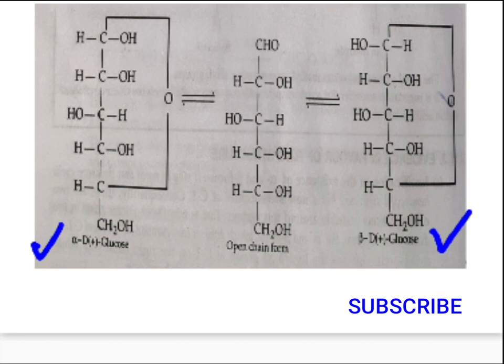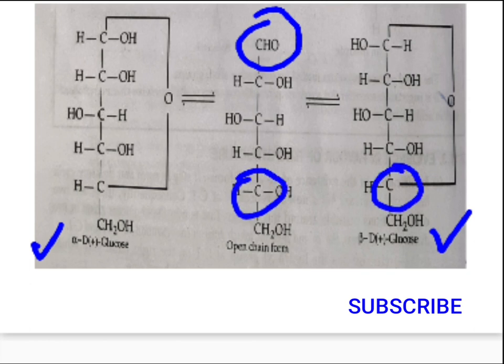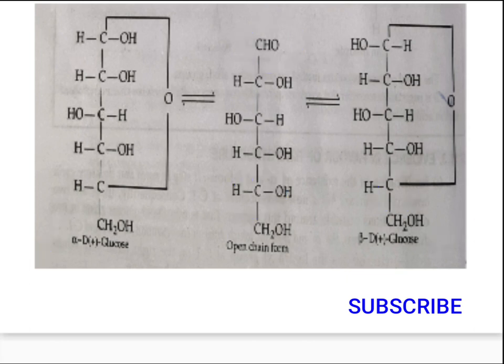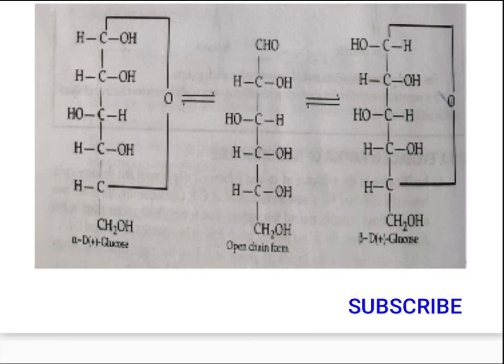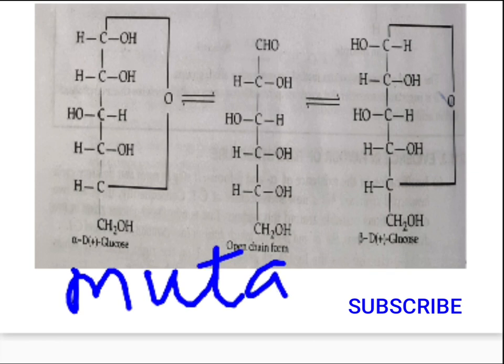What you can observe here is that at this particular carbon atom, the aldehydic group which was initially present gets tied up to the hydroxyl linkage present at the 5th carbon atom. Because of this linkage, there is a formation of a ring structure. This ring structure is called a hemiacetal structure or a cyclic hemiacetal structure. Is it okay? Now the other concept is mutarotation.